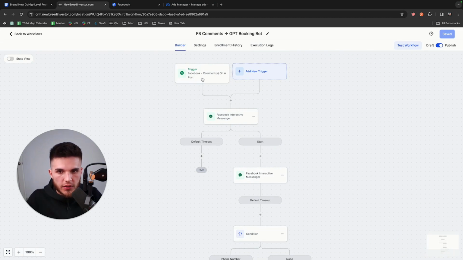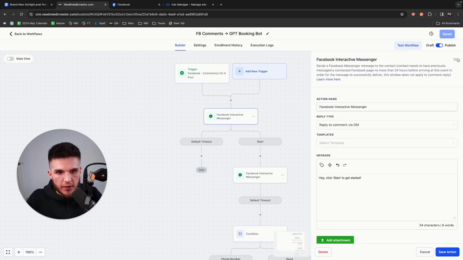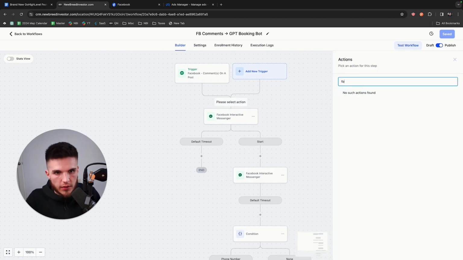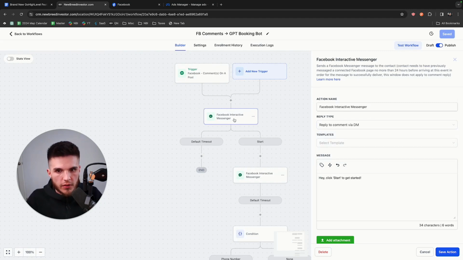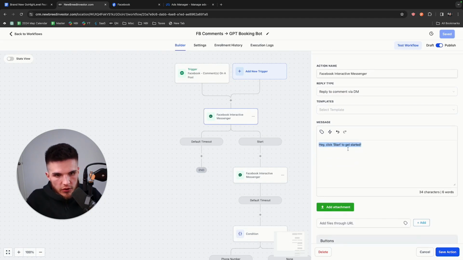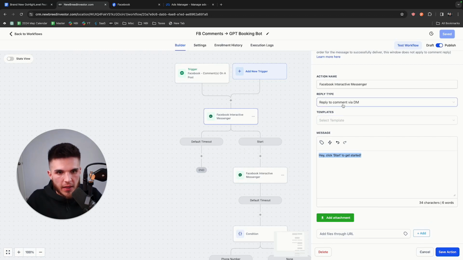Then in addition to the new trigger, which is the comments on a post, there is this new Facebook interactive messenger. So you just click on plus and you can just do Facebook interactive messenger right here. When you click on this, you're going to have two options: reply to the DM or reply to the comment via DM. So the first action in the workflow is going to be reply to comment via DM. Why? Well, because they've commented on a post. They have not DM'd your page. And because they haven't DM'd your page, we want this action to trigger the DM to the actual lead, right? So as soon as they comment "template", it's going to DM them and send them this message.